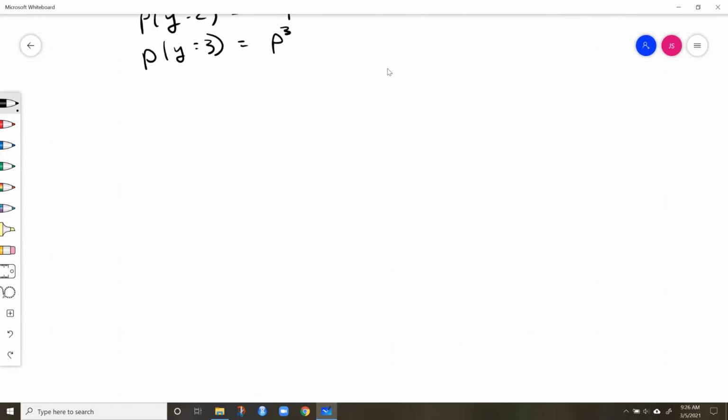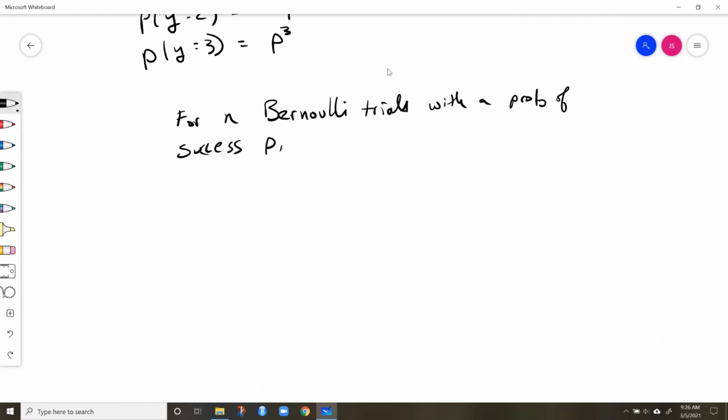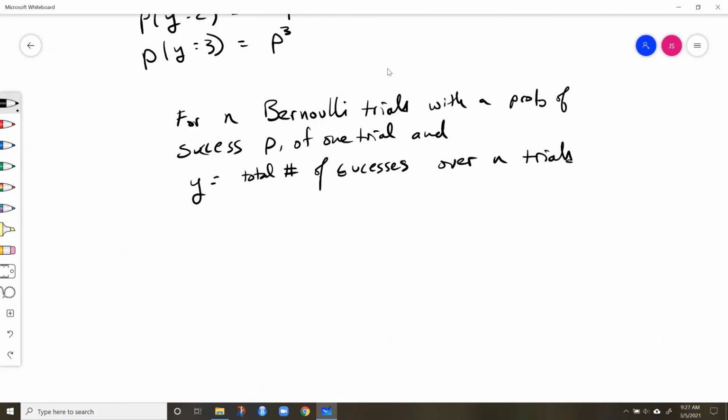So if you formalize this and make it more general, then we can say for n Bernoulli trials, which are binary outcomes, remember, with a probability of success p of 1 trial, within each of those Bernoulli trials, and with y equal to the total number of successes over n trials, then the probability of y successes